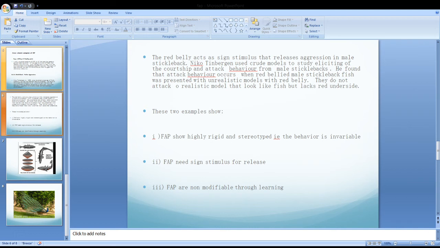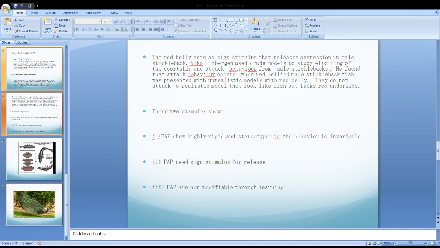Niko Tinbergen used clay models to study eliciting of the courtship behavior and attack behavior from male stickleback. He found that attack behavior occurred when a red-bellied male stickleback fish was presented with unrealistic models with a red belly. They do not attack the realistic model that looks like a fish but lacks a red underside.